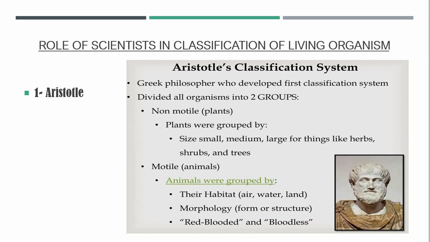Any non-motile living organism, he considered it as a plant, and he classified plants according to size into herbs, shrubs, and trees, and any motile living organism he considered it as an animal, and animals were grouped by their habitat into animals which live in the air, water, or land, according to the external features or morphology, and according to the presence of blood into red-blooded animals and bloodless animals like insects.